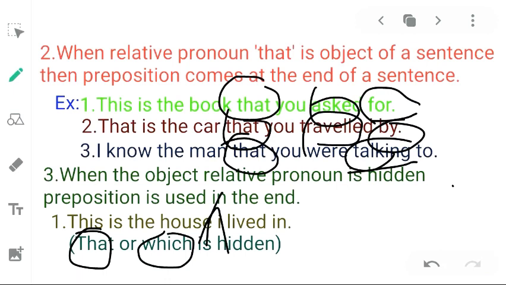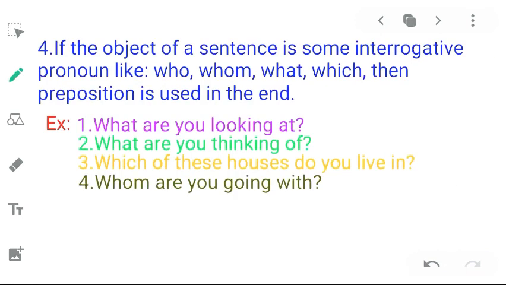In case of being hidden, the relative pronoun, preposition comes in the end of the sentence. इस स्थिति में भी प्रीपोजिशन वाक्य के अंत में आ जाता है. Let us see the next rule.